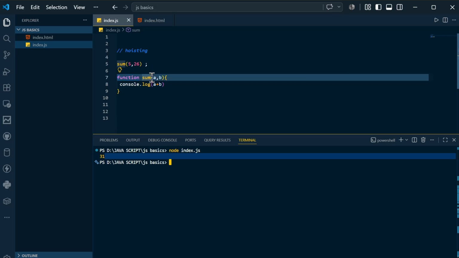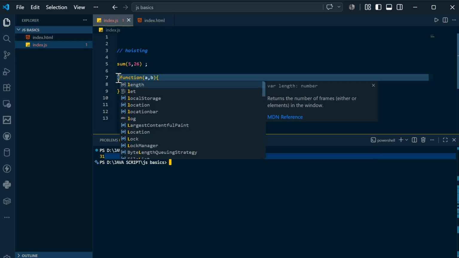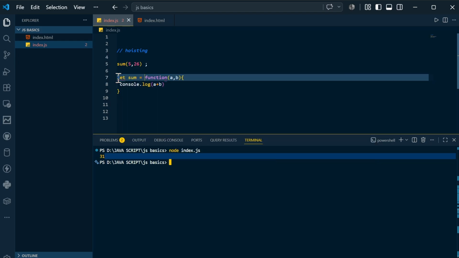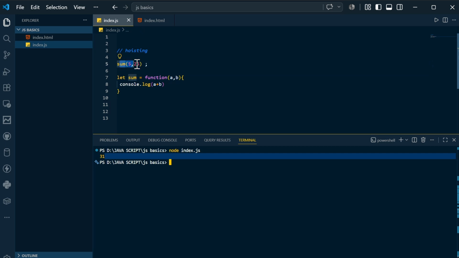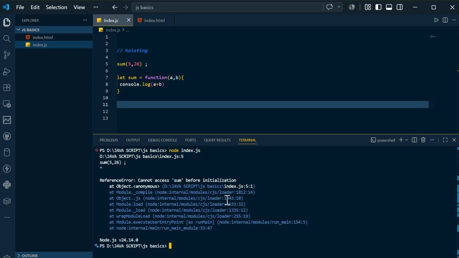But let's say I remove this sum here and say let sum is equal to, passing two values and accepting those two values in this fashion. Will this work or not? You can comment below. It says cannot access sum before initialization. Why?